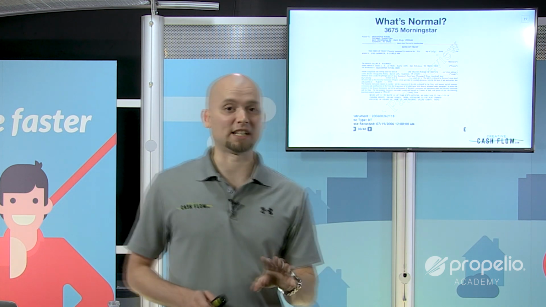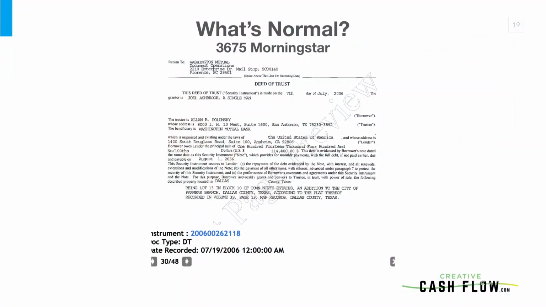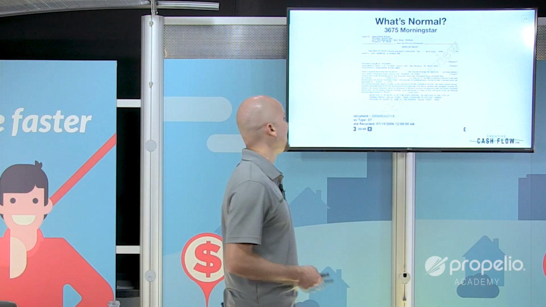Again, watch our advanced series. You're going to learn a little bit more about why that trustee is so important, because that's a really big key into something that you may not realize is a lead source for you that you're going to make a ton of money off of. So that trustee is Alan Polonsky. I'm cool with that. I know that Joel Ashbrook, a single man, in that first paragraph, is the one who had this deed of trust. So I'm talking to Joel, I'm happy.